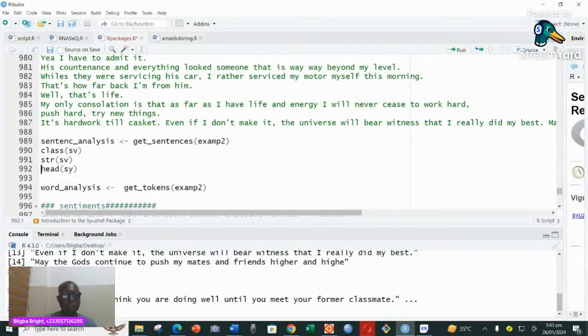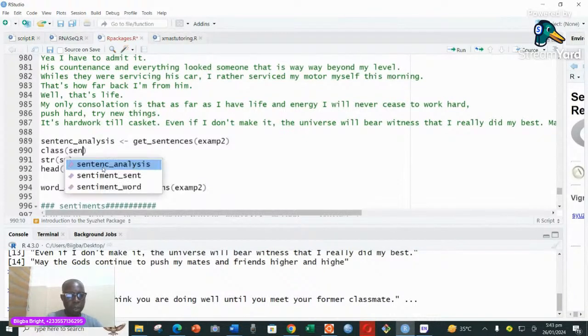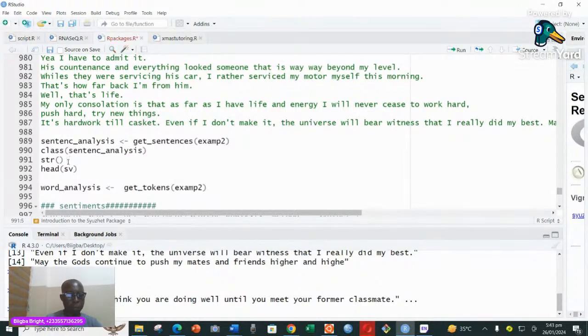And then if we do a head, I think, oh no, I'm running a different variable here. So let me rather put this sentence underscore analysis. So let me come here, sentence underscore analysis. And then I have sentence underscore analysis two as well here.